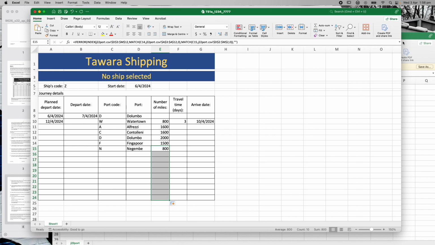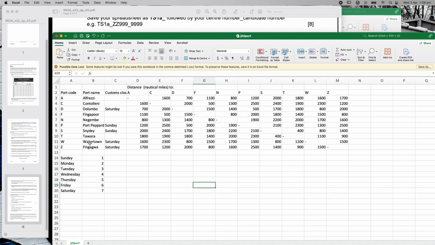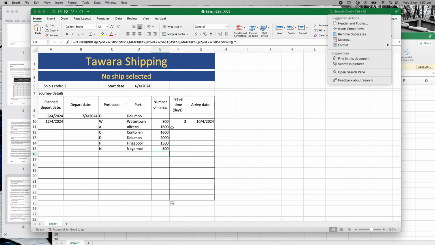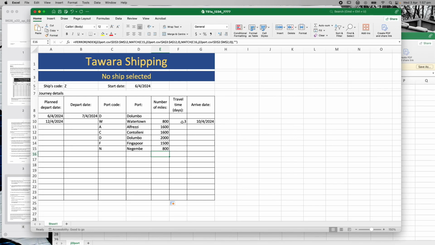There we go. Let's have a quick look and see what that is actually in the formula. Let's go back to here. No, let's go to here. If I went from W to A, it should be 1600. Let's have a quick look here. W to A, that's 1600. If I go A to C, it should be 1600 as well. Let's check that. A to C, 1600. Right, so it's actually worked right. So that formula is correct.